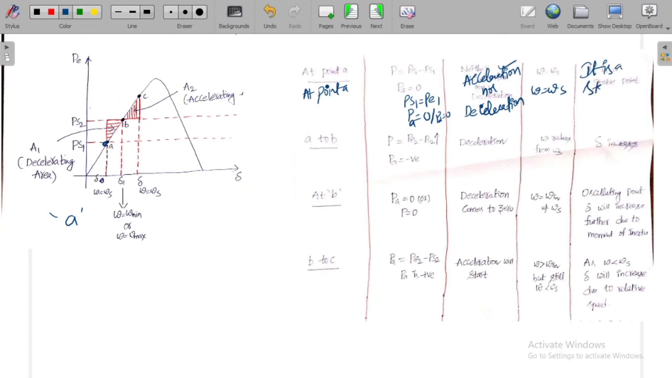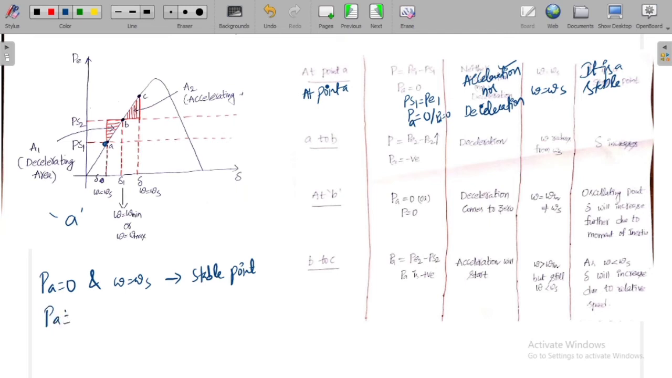Because here there is no acceleration or deceleration, and so in the last class we have seen three different conditions for oscillating point as well as the stable point. What are the conditions? If Pa is equal to 0 and omega is equal to omega s, we can call such a point as stable point, means there is no movement of delta from that point.